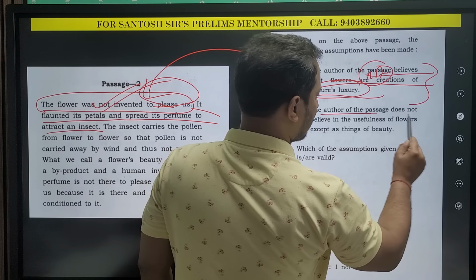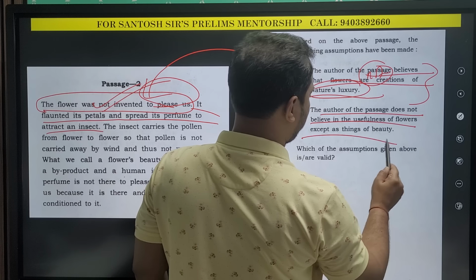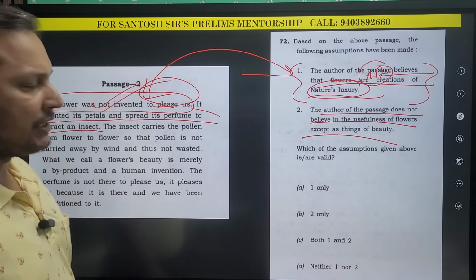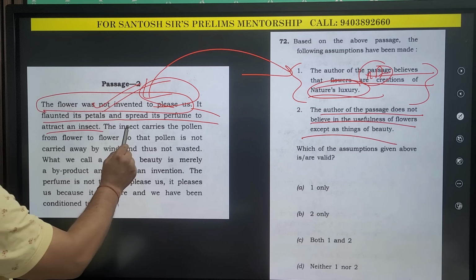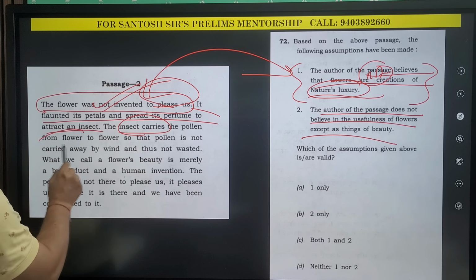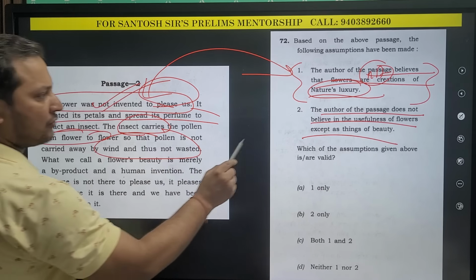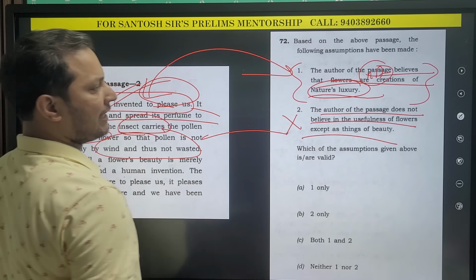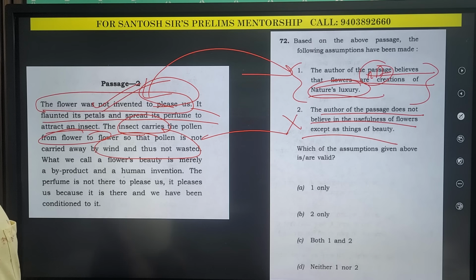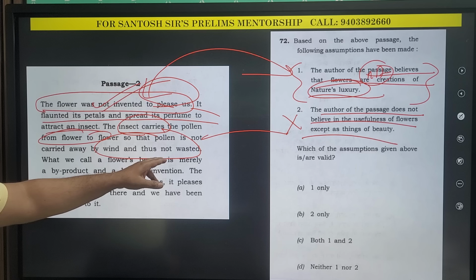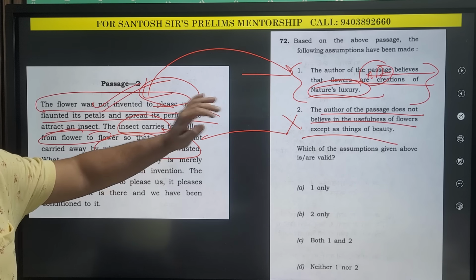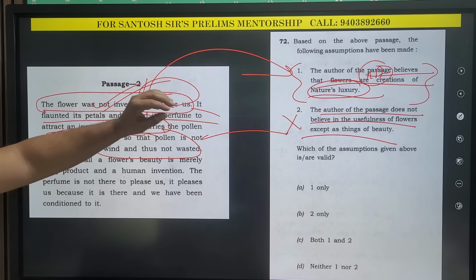Next, the author of the passage does not believe in usefulness of flowers except as a thing of beauty. It is mentioned that it carries insects, pollen grains and helps in pollination. So this also we can negate. The author believes that flowers can be used for other purposes other than beauty. I hope you get it.